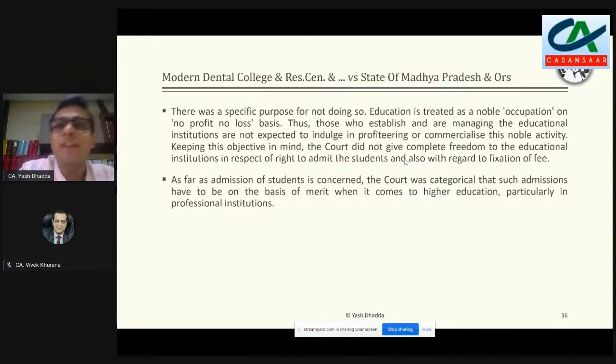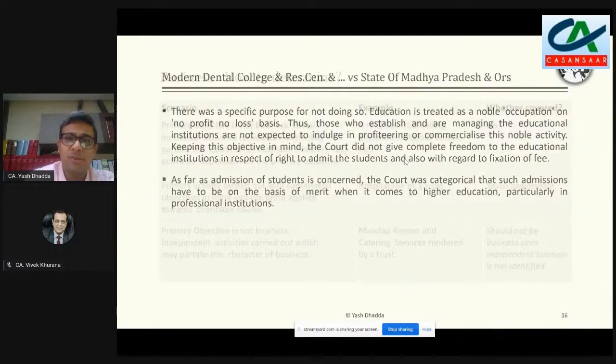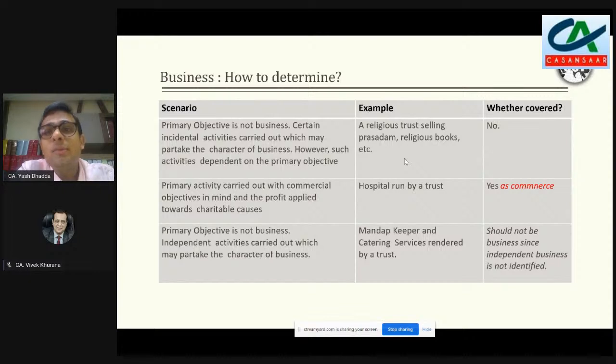But in spite of that, even if one realizes that there is generation of surplus, not in fact a minuscule surplus but a very handsome surplus, still a view can be taken that it is not covered by the definition because it becomes an occupation. So ultimately, what I'm trying to say in the initial part is that the primary objective matters.